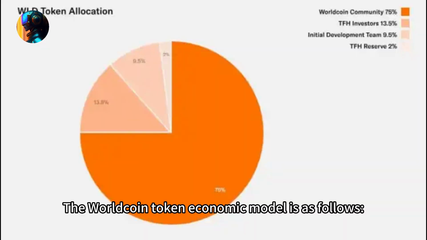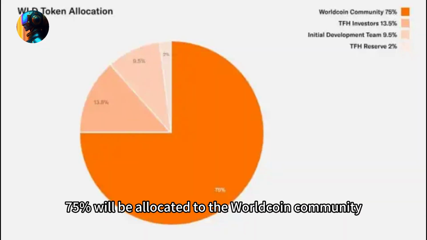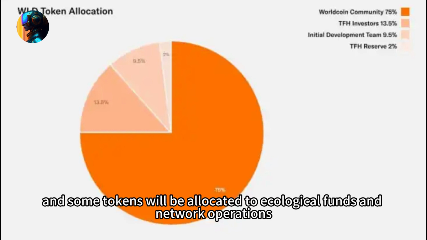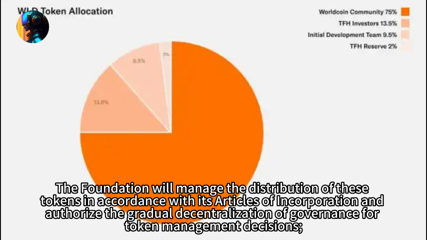The Worldcoin token economic model is as follows. 75% will be allocated to the Worldcoin community. Most of the tokens will be allocated to users, and some tokens will be allocated to ecosystem funds and network operations. The Foundation will manage the distribution of these tokens in accordance with its Articles of Incorporation and authorize the gradual decentralization of governance for token management decisions.